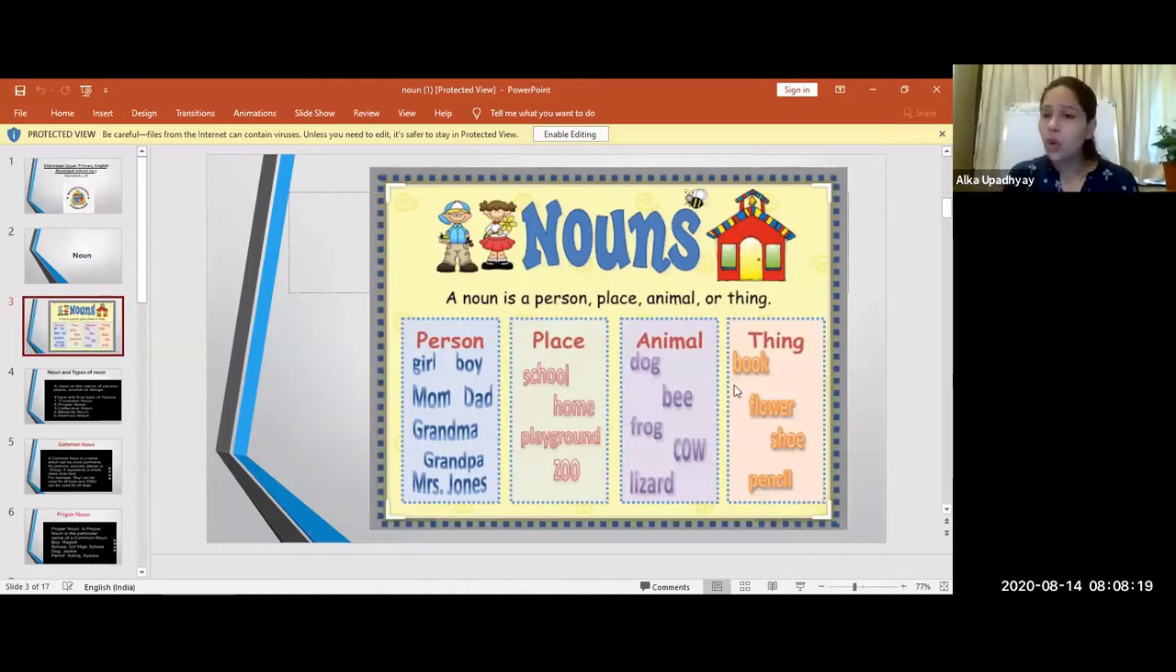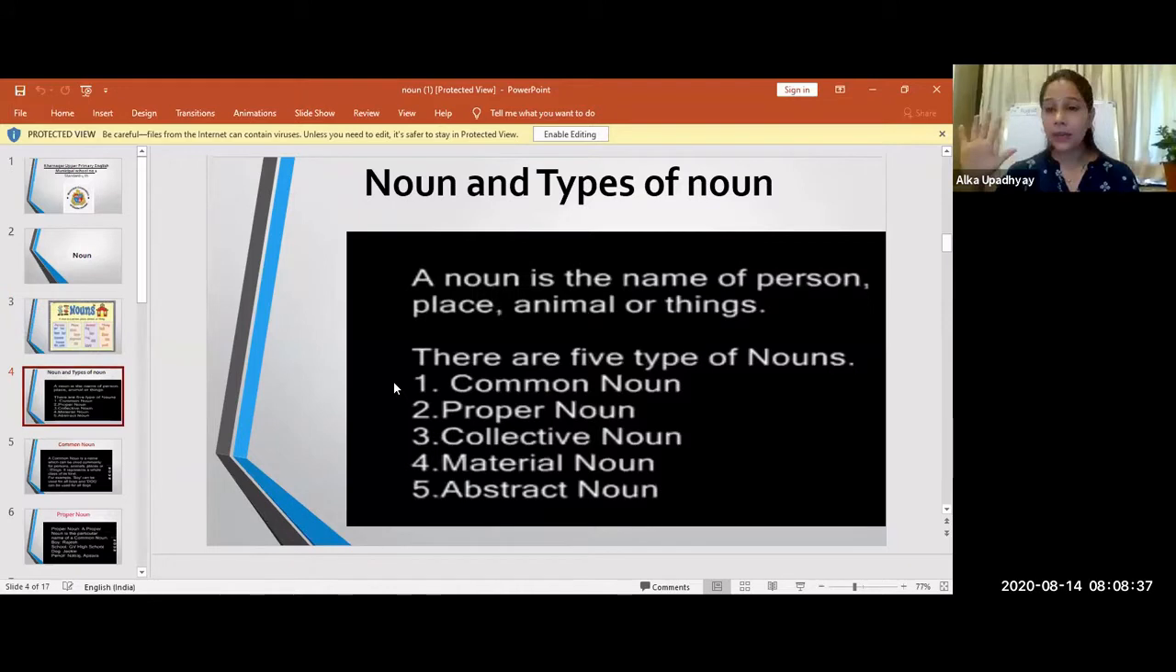Now, our today's important topic is the types. What are the types of noun? Now let us see what are the different types of noun. So basically, there are 5 types of noun. Can you see here? I want somebody to read this. Rashi, can you unmute yourself and read this? Yes. Start. A noun is the name of person, place, animals, or things.